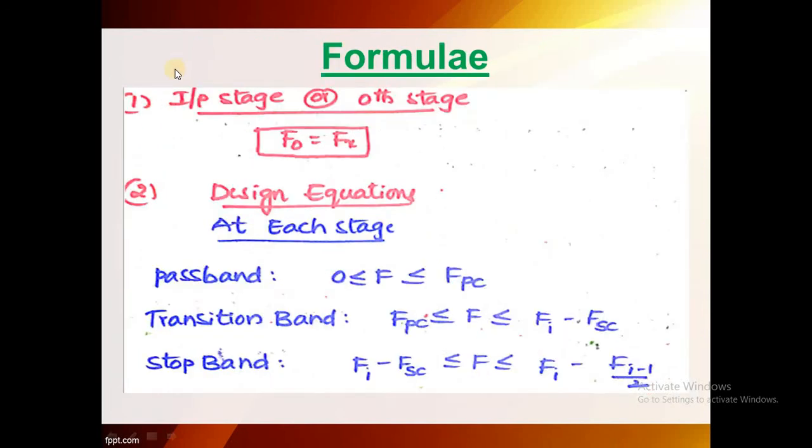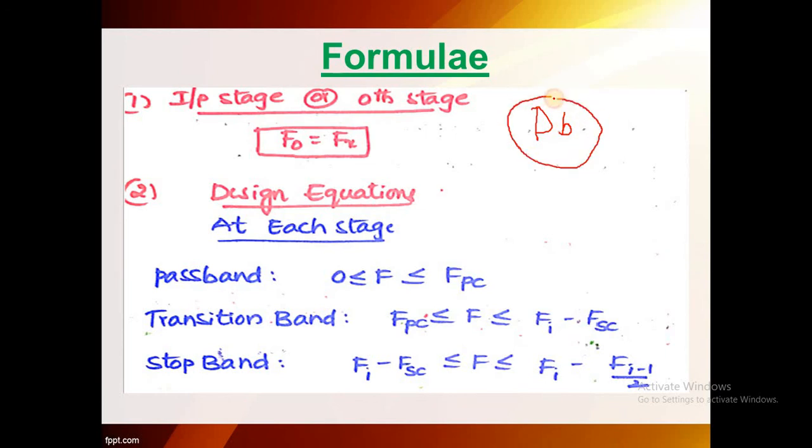Some important formulas are there for doing problems. In multi-stage processing, we get a number of problems in examinations. Multi-stage implementation of sampling rate conversion is especially important for problems.